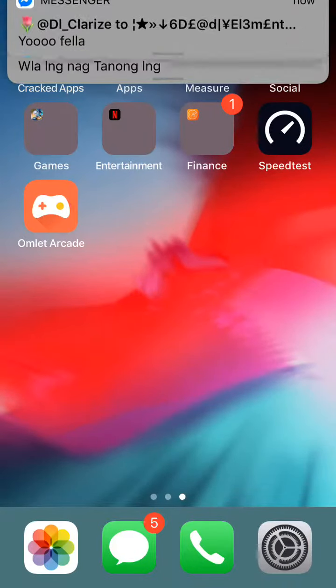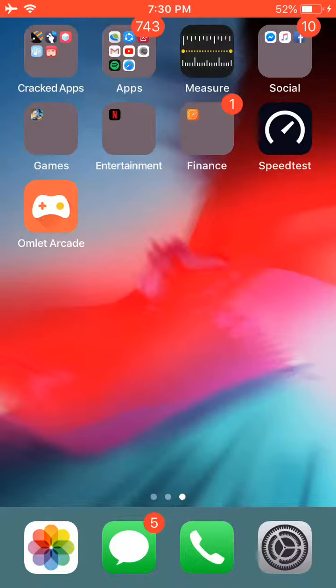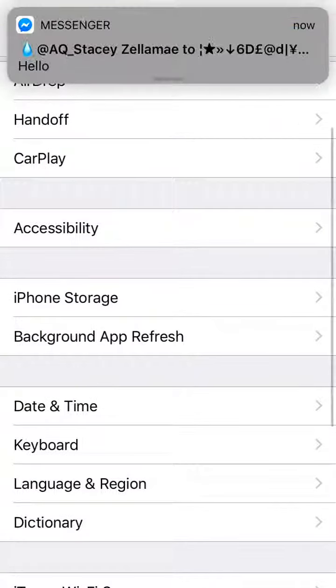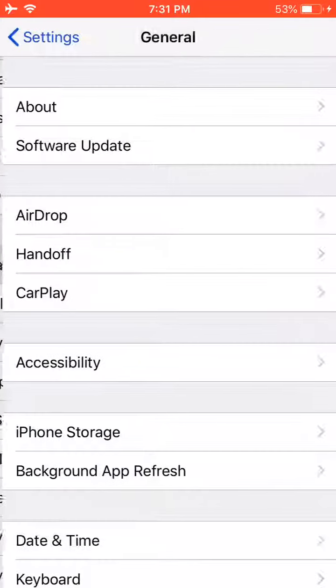Now I'm going to show you how to fix your iPhone from lagging. Let's start. First, you need to go to settings. You need to go back. Then go to general.